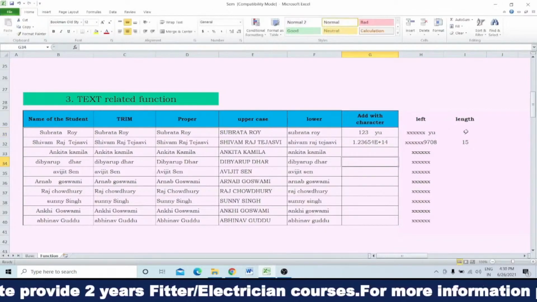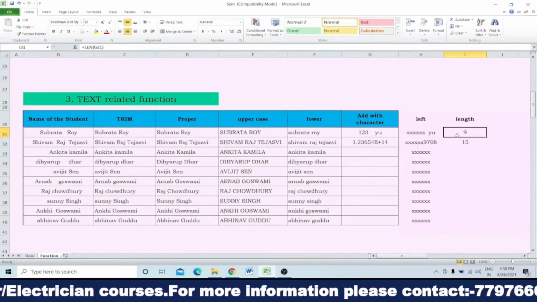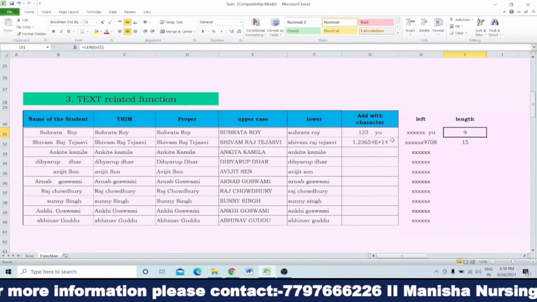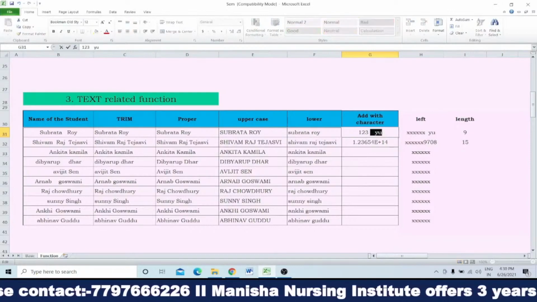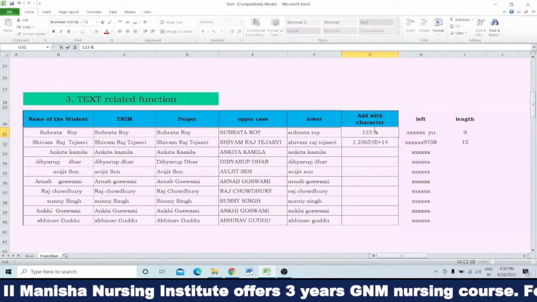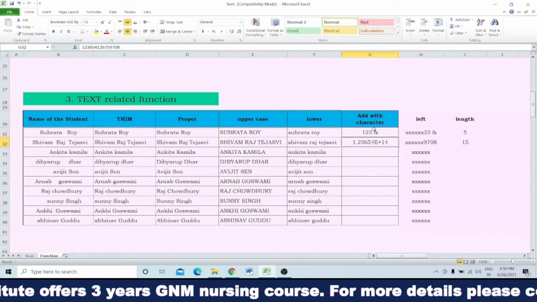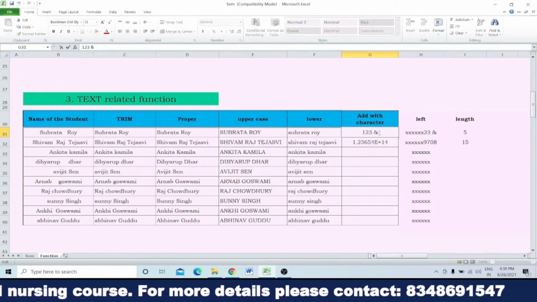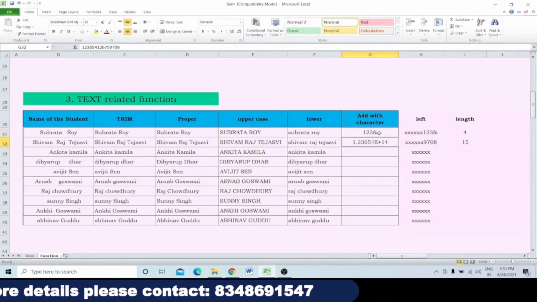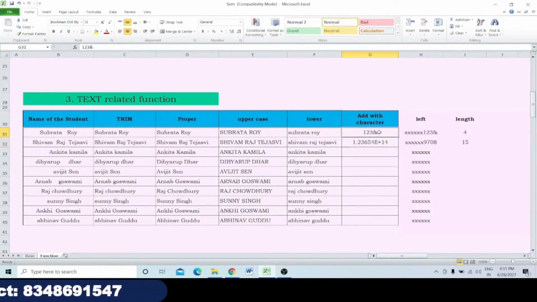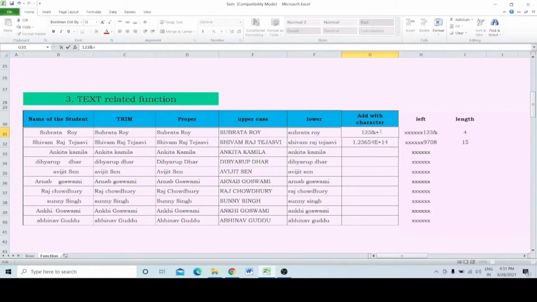So actually, this one is showing you the character length. How many characters are there, including the spaces. Or if you write down some special character also, like I have written a and then enter, 5, because one space is there. If we remove the space and enter, 4. So whatever character you write, it will be counted. If you write down plus, enter, 5. Whatever the character, it will be counted. How many characters are there? So if you have any doubt, you can ask the query.